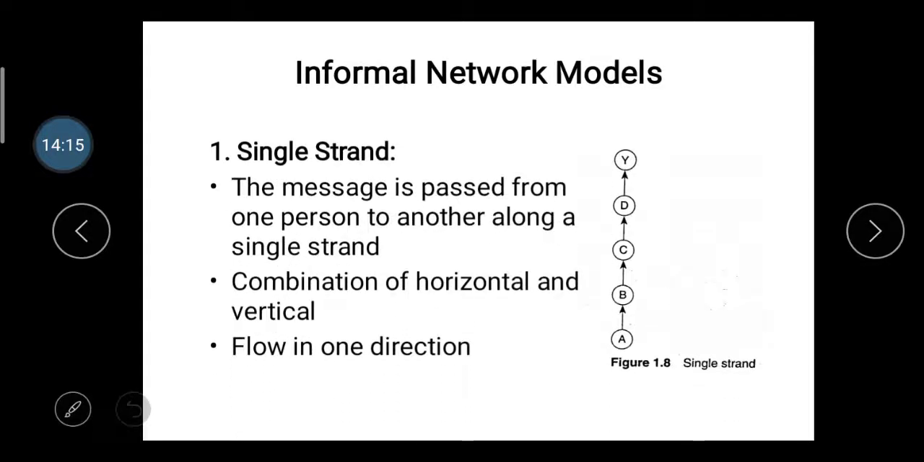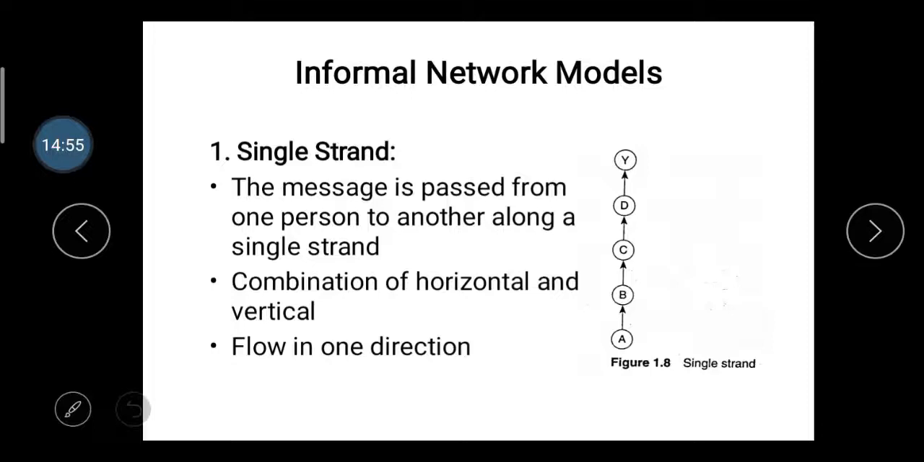First one is the single strand. It means the message is passed from one person to another along a single strand. The communication starts with one person, who tells the information to another person, and that person tells it to another person. There is no group and no other persons involved, so it's a single strand model.